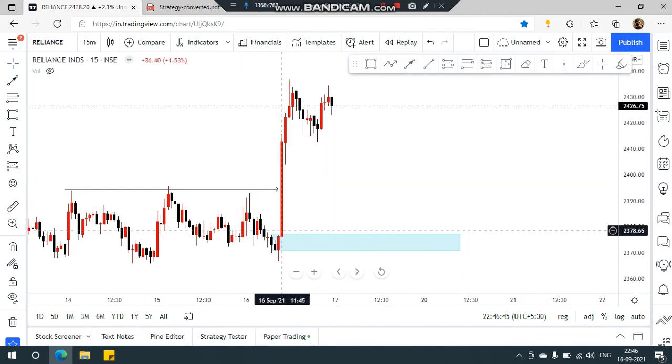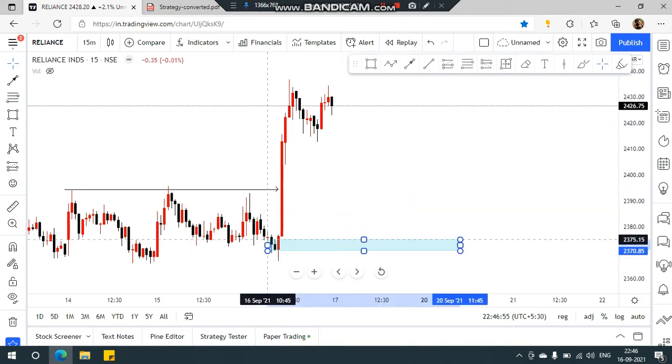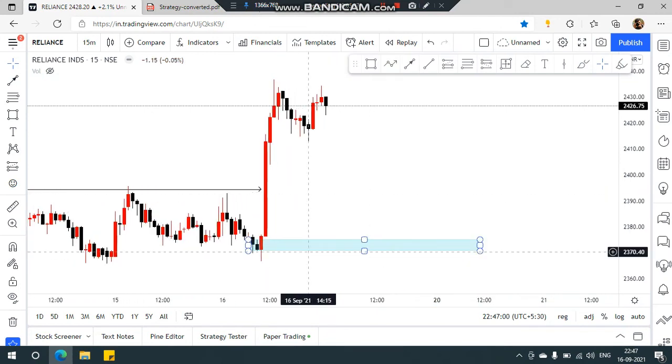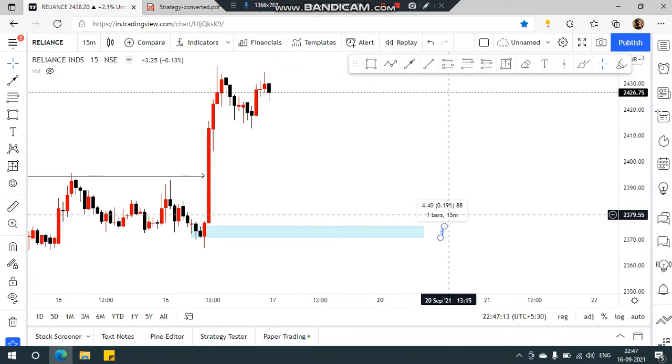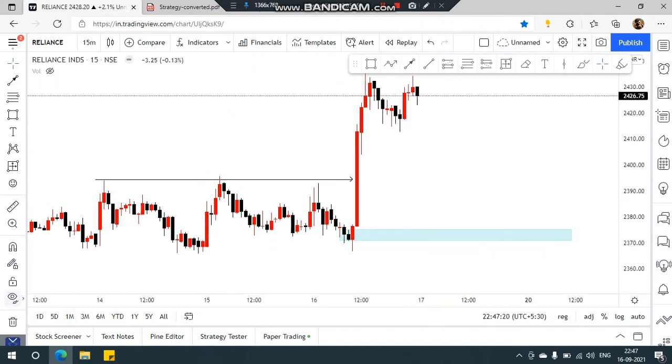Here I have taken two candles, just because I feel like that. I don't know the concept behind it, but it is taught as the previous candle before the order block. You can take this one, and when you trade, you can move it to 2 or 3. Here we can get a range of 0.19, and entry and exit we will do later. For now, focus on the order block.